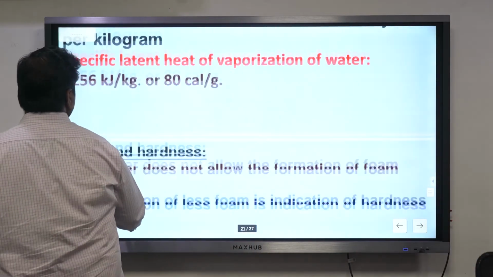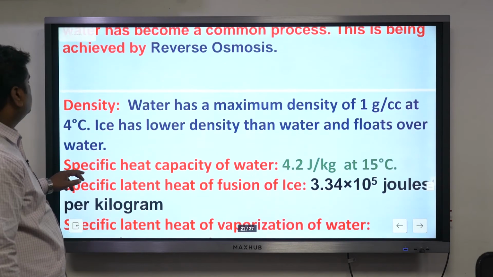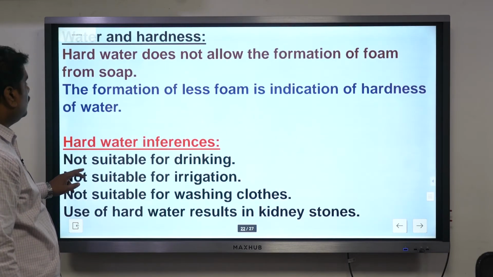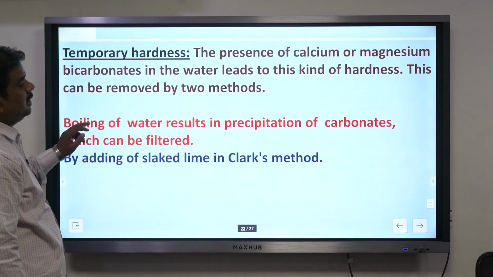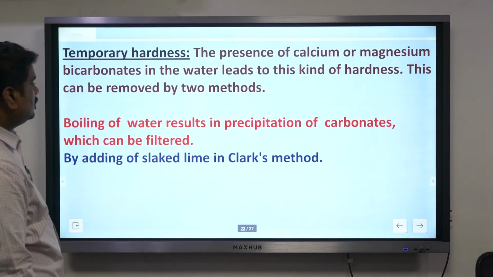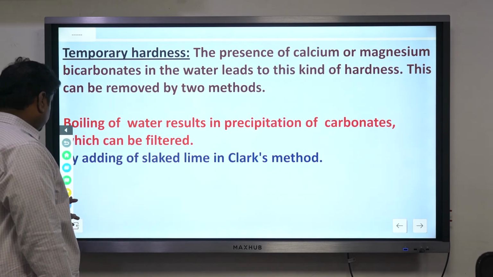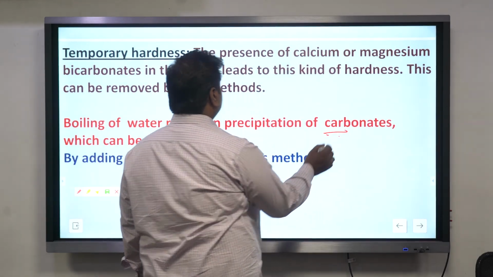Then, desalination. So this is not required, right? Water and its hardness. So why is water generally hard? Temporary hardness of water is because of the presence of bicarbonates. It is because of the presence of carbonates.